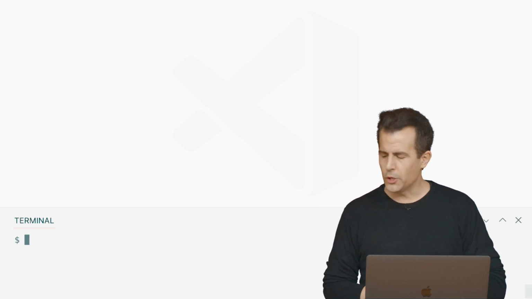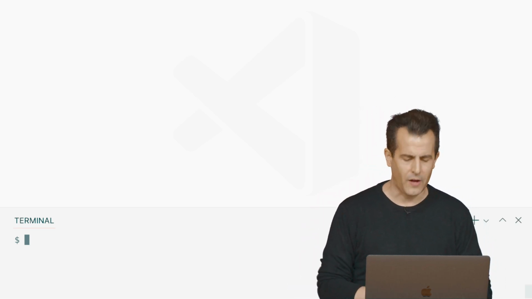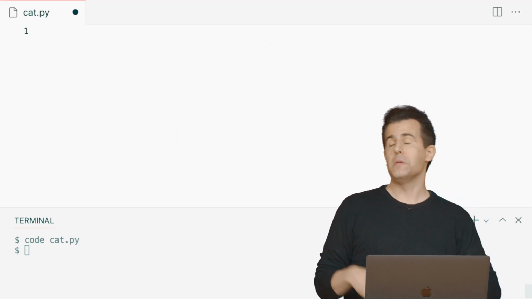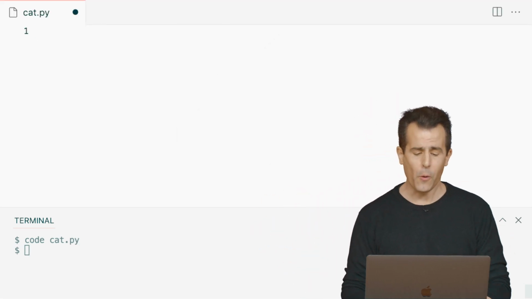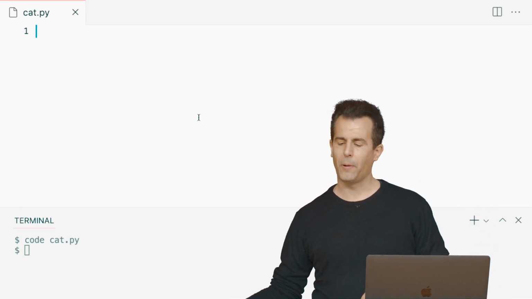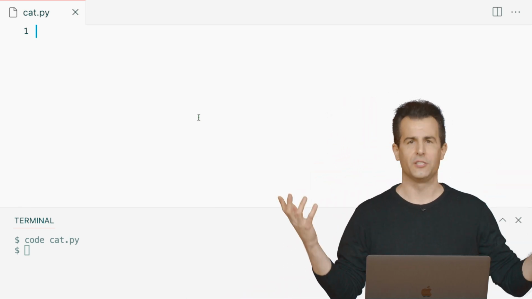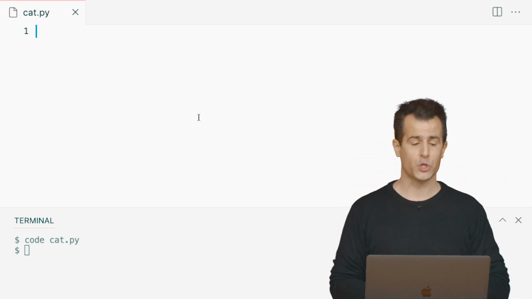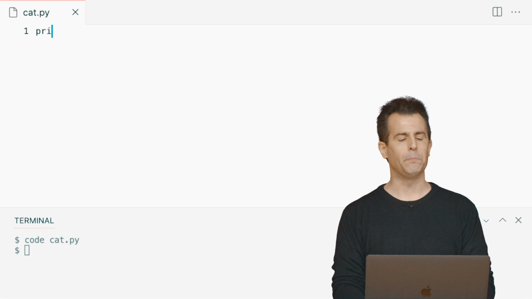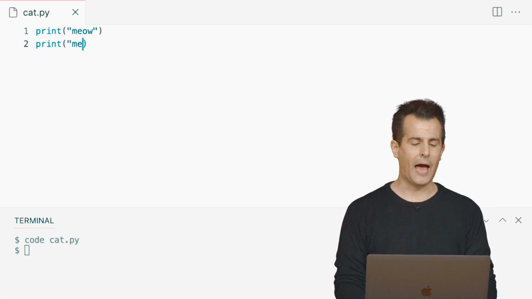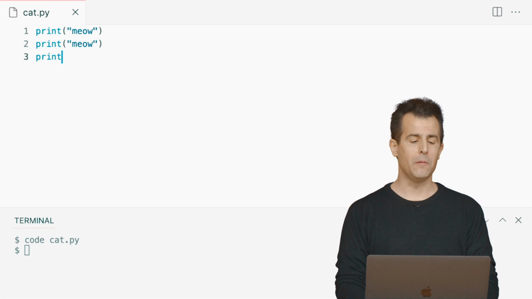And in my terminal window, let's go ahead and create via code cat.py, a Python program that meows like a cat. And I'm going to go ahead here in this code tab. Very simply, perhaps, I'm going to start by implementing this cat just by using print. We're going to have this cat not make audible sounds, but just print meow, meow, meow on the screen 3 times. Well, I think the simplest way I can do this is just to print meow once, and to print meow again, and to print meow one last time on the screen.